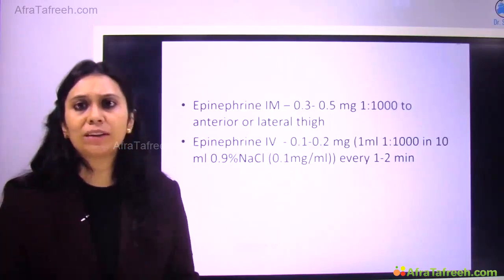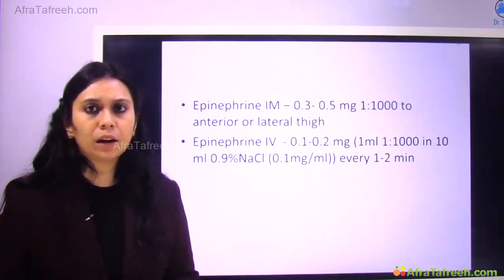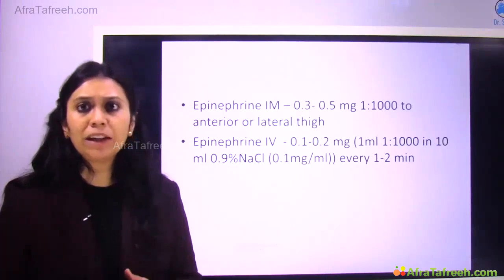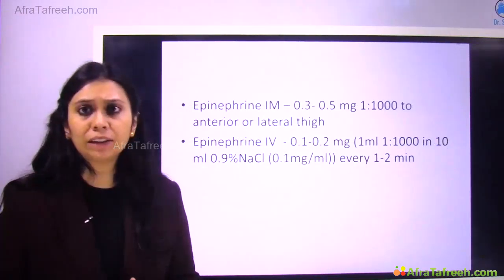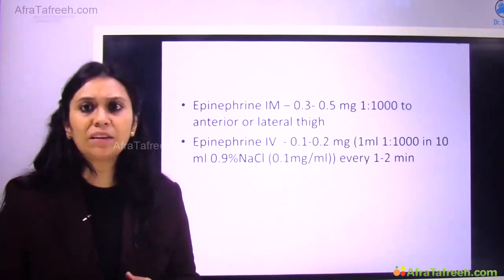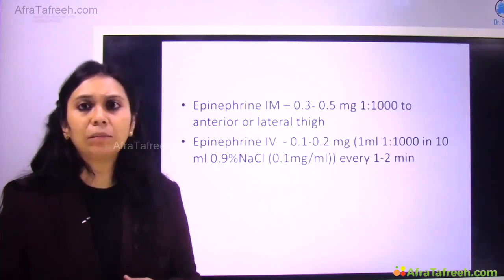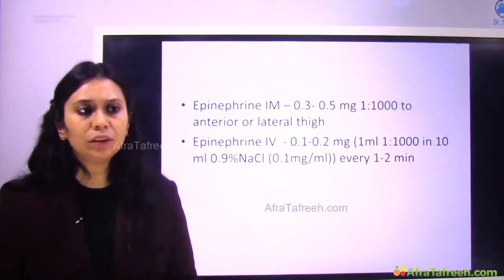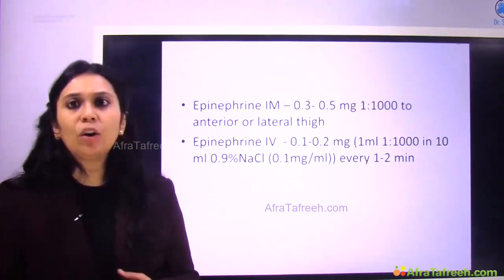Epinephrine is the drug of choice in managing anaphylaxis. IM epinephrine, if I am giving it IM, I have not secured the IV cannula yet. The dose is 0.3 to 0.5 milligram, 1 in 1000 dilution, anterior or lateral thigh.